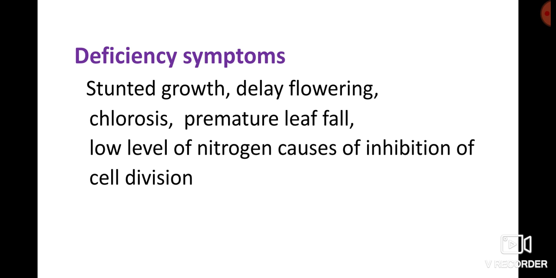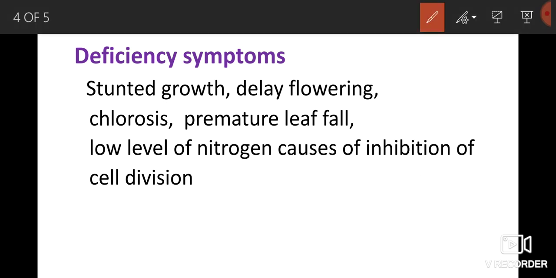In the absence or low availability of nitrogen, the activity of meristematic cells is controlled. There is no cell division because there is no protein and no energy, so growth is automatically retarded. So stunted growth occurs as a deficiency symptom of nitrogen.